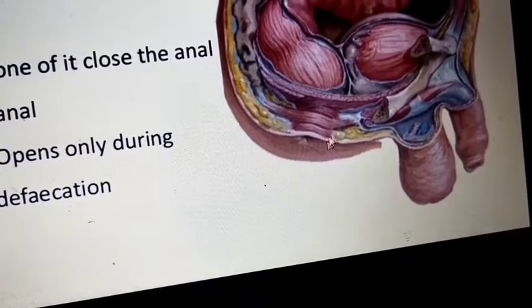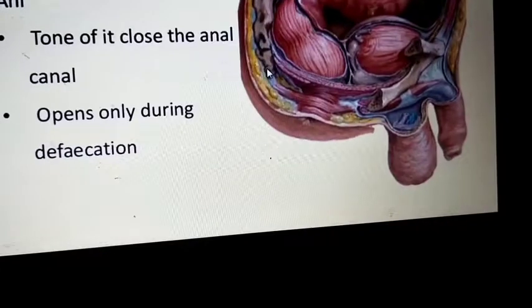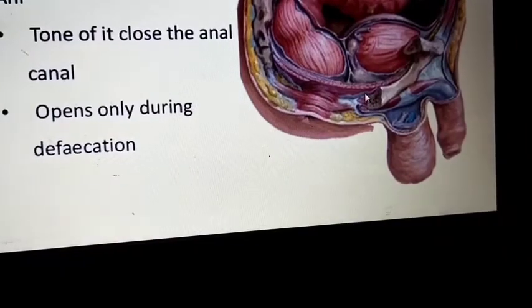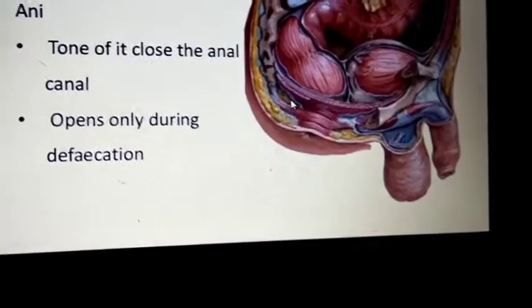This is our pelvic diaphragm or pelvic floor. The pelvic floor is mainly formed by the pubococcygeus, puborectalis, ileococcygeus and coccygeus muscles.